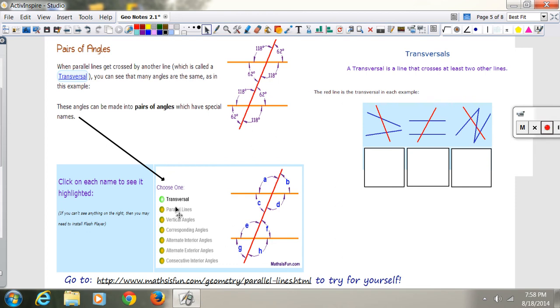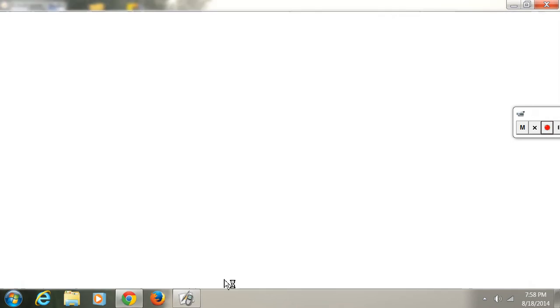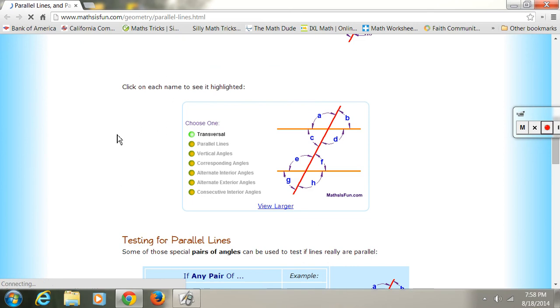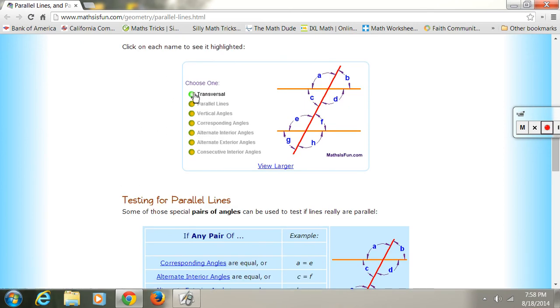So what I need you to do is look at this diagram on this website, because it lets you play with it a little bit and you can see it. The pairs of angles are down here. Okay, now watch closely. Your transversal. I'm going to click on transversal, and you should probably do the same thing. The transversal will highlight. See the highlighted line right there? That's the transversal. If I click on parallel lines, it'll show me what they are. These are the parallel lines right here, this one and this one.